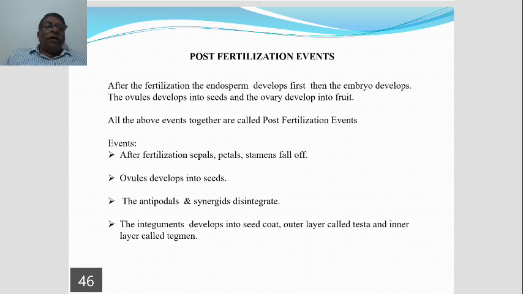The outer layer is a thicker layer. It is called testa. What is testa?